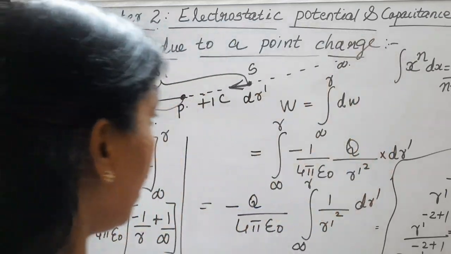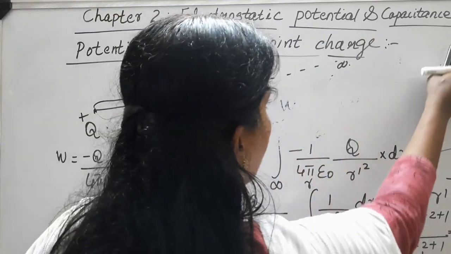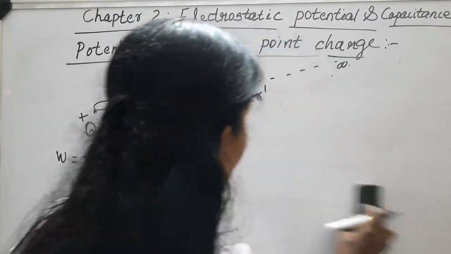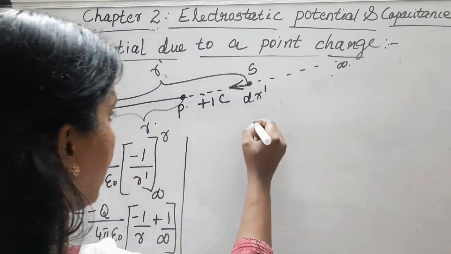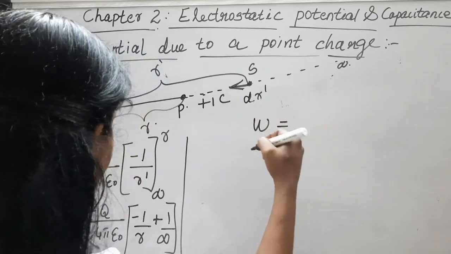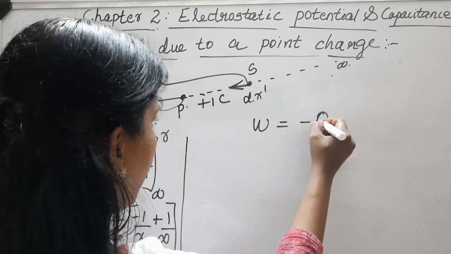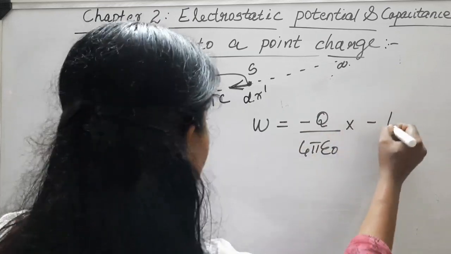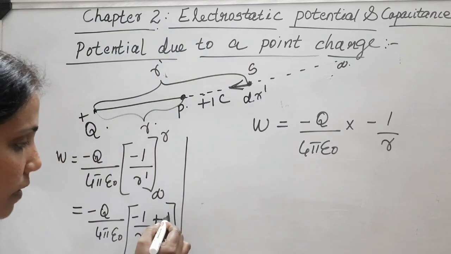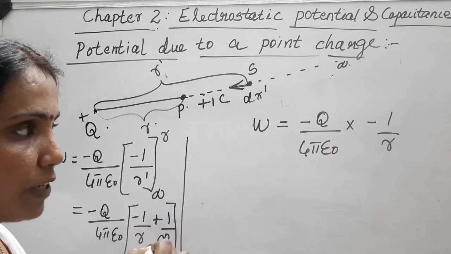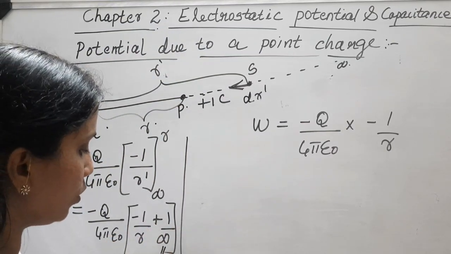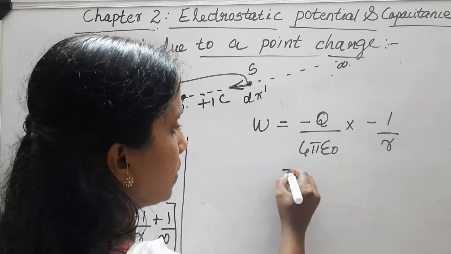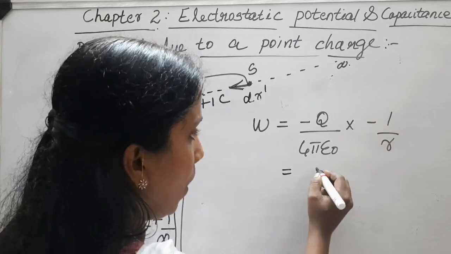Now the final result becomes the equation, so I will write it here. Our expression for potential due to a point charge, or that is the work done, becomes minus q by 4 pi epsilon 0 into minus 1 by r, because the term inside the bracket, 1 by infinity, is equal to 0. So minus into minus becomes plus.